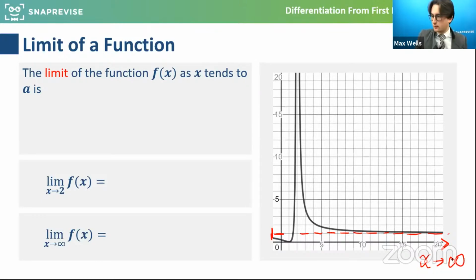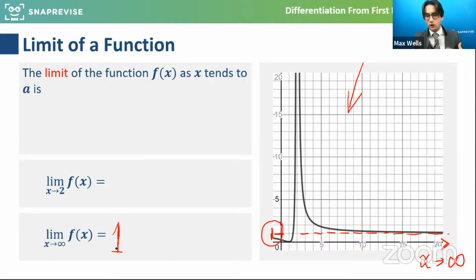What is the function approaching as an asymptote? Any suggestions? So if we look at this function, as x gets bigger and bigger, the function is tending towards this value of 1. So as x tends towards infinity, the function is approaching 1 as the output.